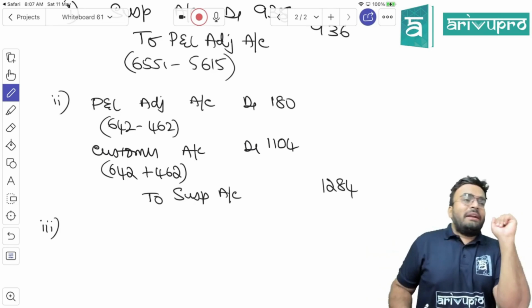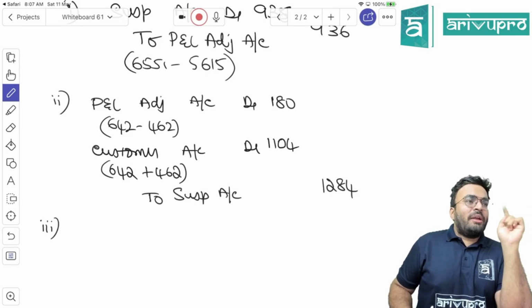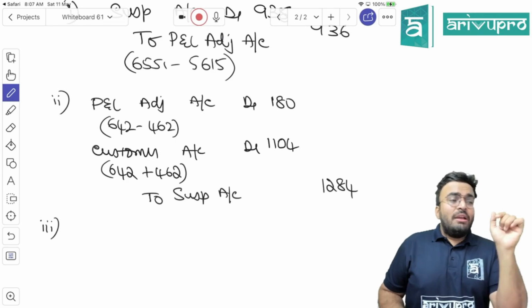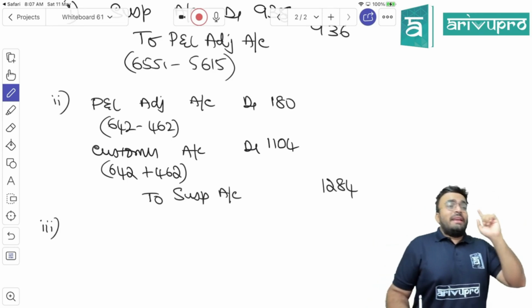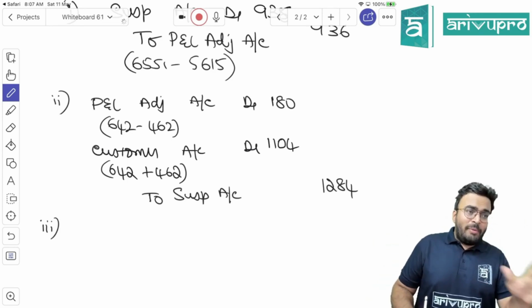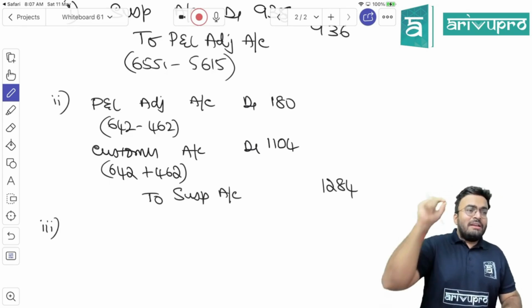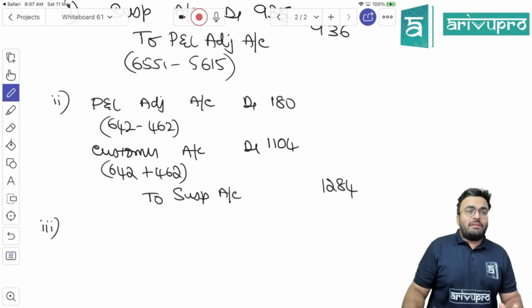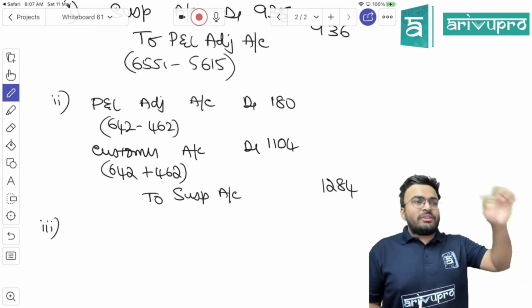If you're passing the correct entry, it will be customer account debited to sales. The second entry, the customer account is not debited but credited, and the sales account is credited, both with the wrong number. So you have to correct that sales, you have to correct that customer.